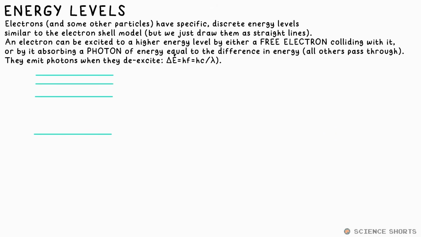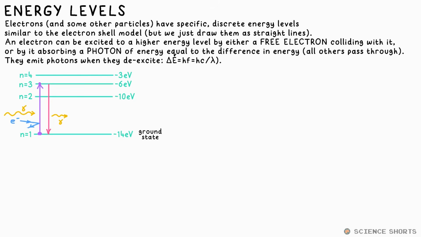Electrons in an atom orbit the nucleus at specific or discrete energy levels. N1 being the lowest energy level, or ground state, we can call it, then N2, N3, etc. An electron can be excited or raised to a higher energy level either by another free electron colliding with it, giving it some of its energy, or by it absorbing a photon. However, in this case, the energy of the photon must match the difference in energy levels exactly, otherwise it will just pass through. Either way, after it's been excited, the electron will pretty much immediately fall back down to its ground state, emitting photons in the process.